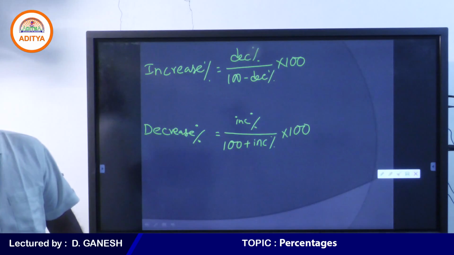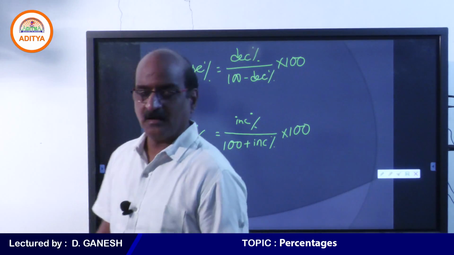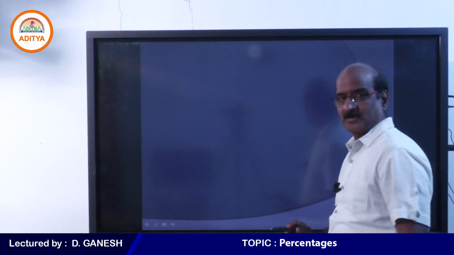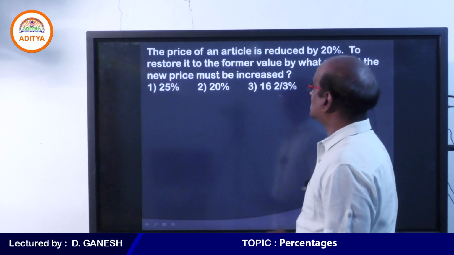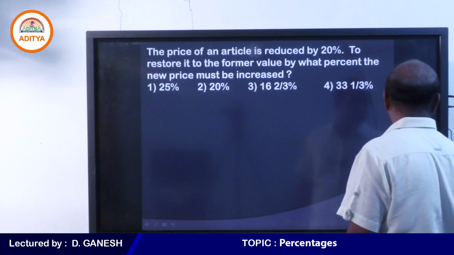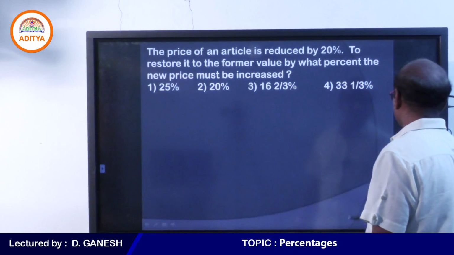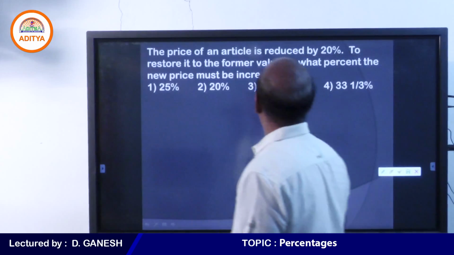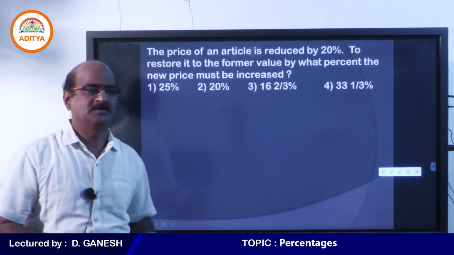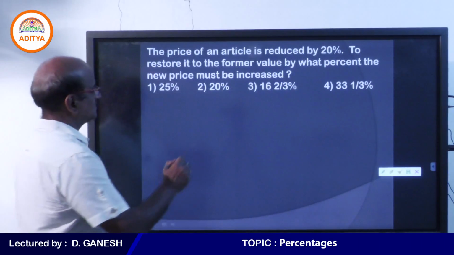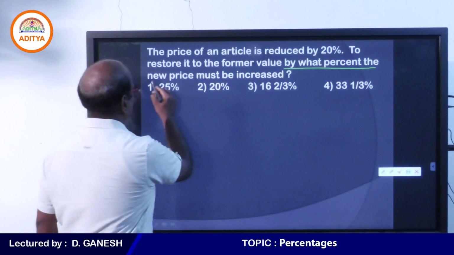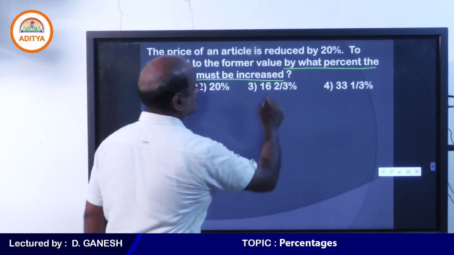Okay student, now I told you two different formulas and we are going to make use of these formulas in the following questions. Ready? Tell me student, what is the question you are given? The price of an article is reduced by 20%. To restore it to the former value, by what percent must the new price be increased?